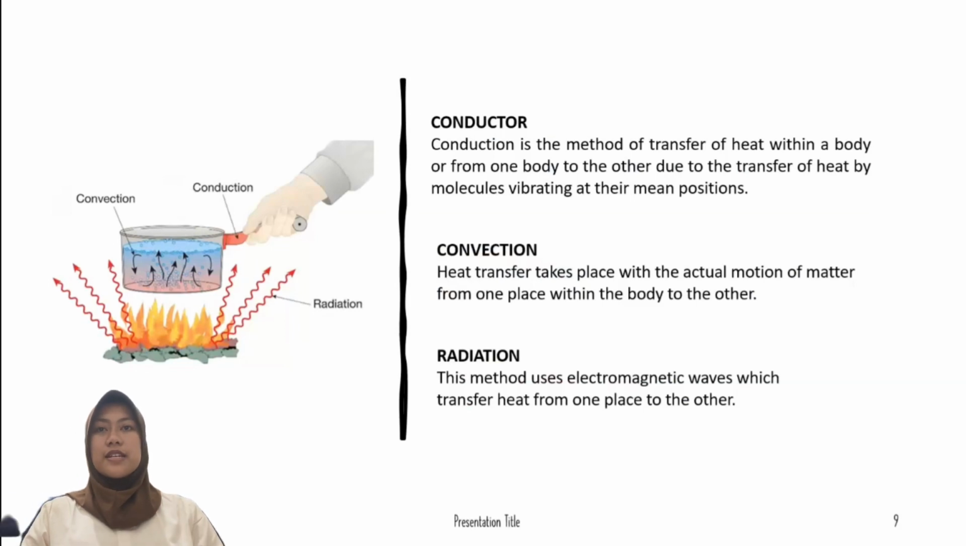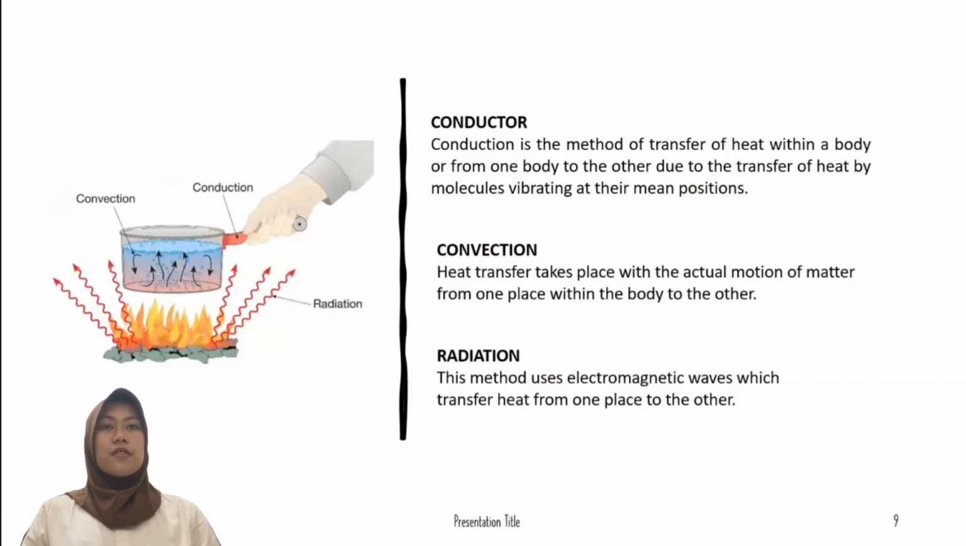Next is convection. Convection is the mode of heat transfer which occurs mostly in liquids and gases. In this method, heat transfer takes place with the actual motion of matter from one place within the body to another. For example, when we boil water, we can see the bubbles and currents develop in the water on careful observation. And the last is radiation.